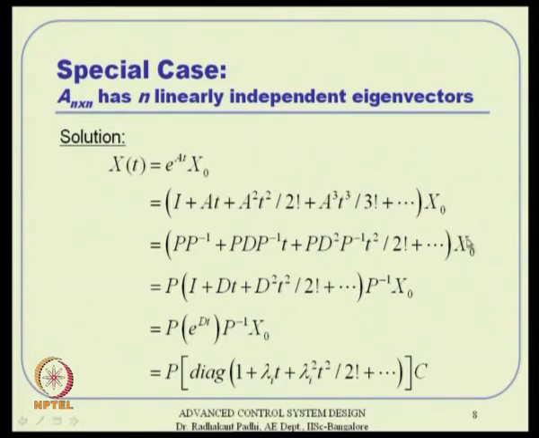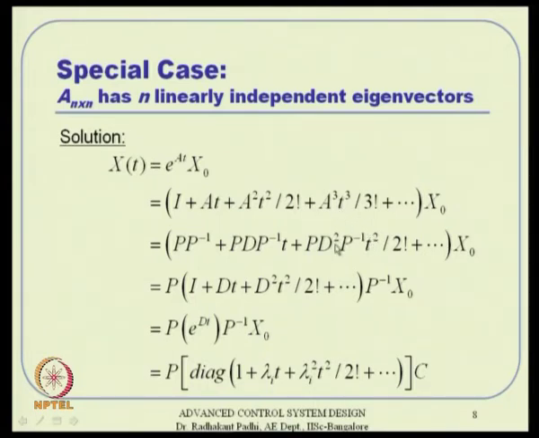The nice thing is that t square by 2 factorial and so on are all scalar quantities, not vectors or matrices, so I can put them anywhere I want. So, I take this t from the right and put it next to D, and D square by 2 factorial I put next to D square.